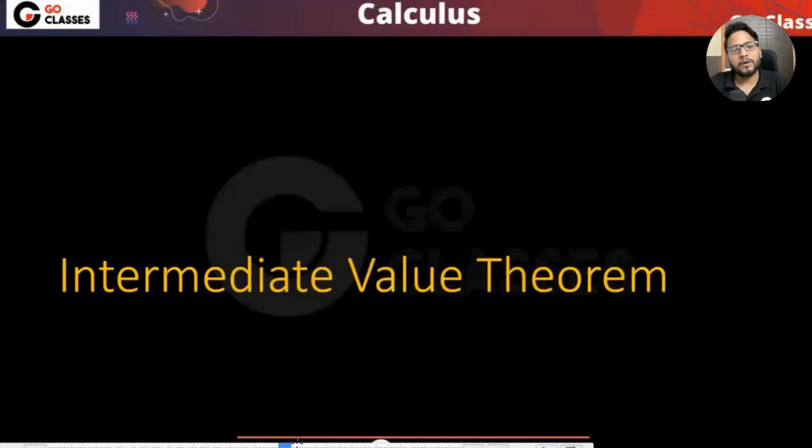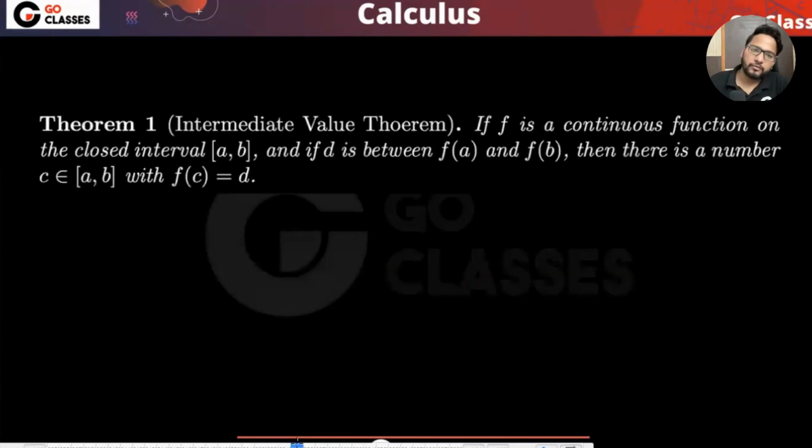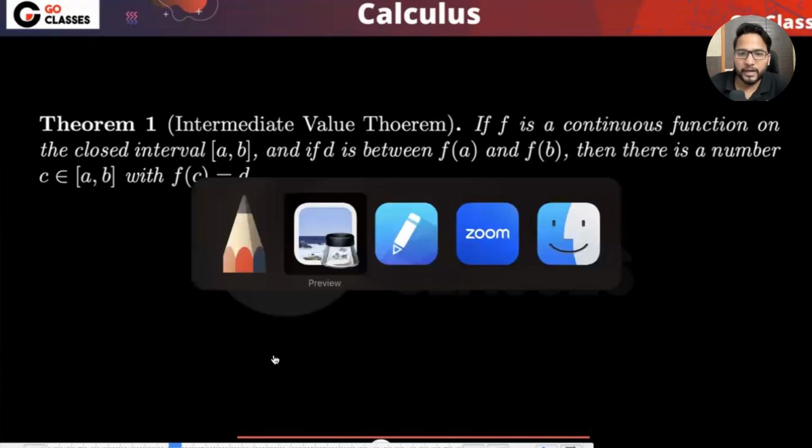Now let's see a few theorems, which are the intermediate value theorem, Rolle's theorem, and there is one more theorem which is called Lagrange mean value theorem. So let's see the first theorem, which is the intermediate value theorem. What does it say? If there is a function that is continuous on a closed interval [a, b], then if D is in between f(a) and f(b), then there is a number c such that f(c) equals D.